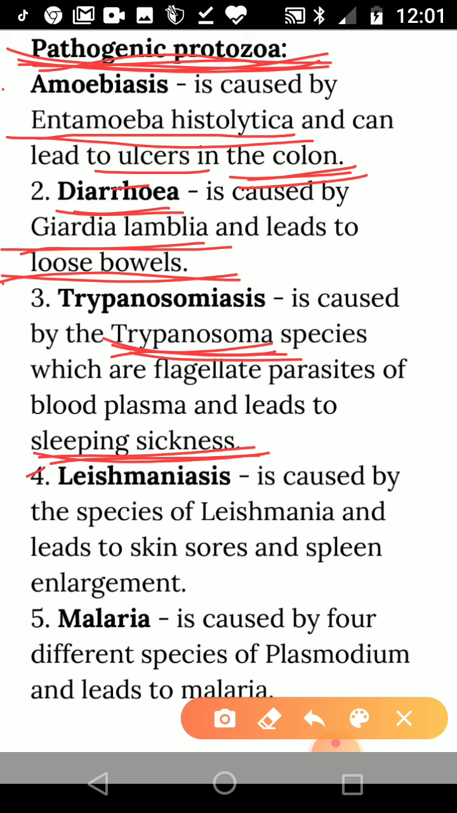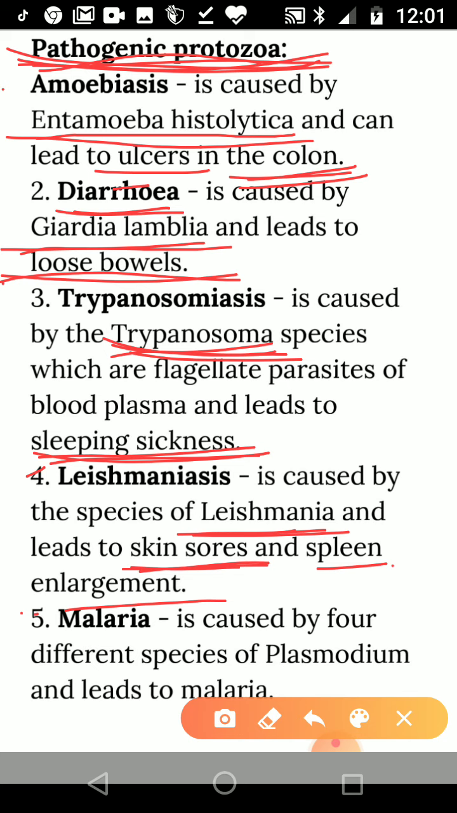Then here is leishmaniasis. It is caused by the species of Leishmania. Again, it is a protozoa. And what they do, they lead to skin sores and spleen enlargement. Skin sores, what does it mean? It means some sores in the skin, like inflammation, we can say some wound in the skin. And spleen enlargement means inflammation of the spleen. So that is called leishmaniasis, and it is caused by Leishmania.